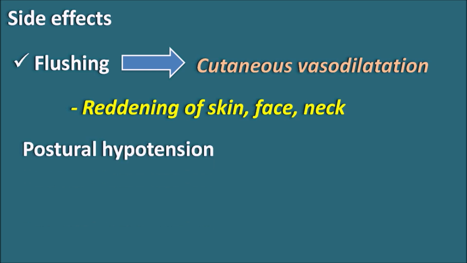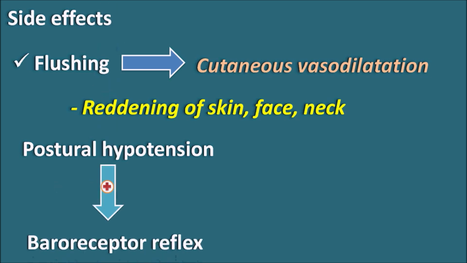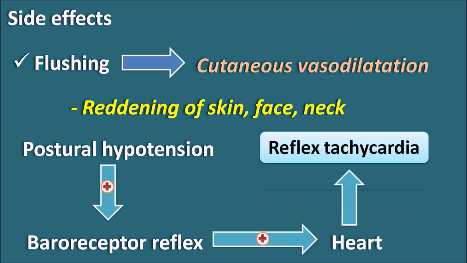And already we have seen that organic nitrates produce a postural hypotension. But this postural hypotension can lead to some effects on the heart. When there is a postural hypotension, the perfusion pressure decreases, thereby the baroreceptor reflex is stimulated. When this baroreceptor reflex is stimulated, it can release a few mediators like angiotensin II and vasopressin, so that all these can act on the heart and stimulate the heart. And when the heart is stimulated, the rate and force of contraction increase, thereby the perfusion pressure increases. But this action is not a direct action, it is an indirect action or a reflex action. In this way, the postural hypotension can produce a reflex tachycardia in the patient.